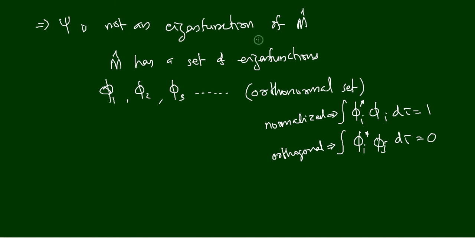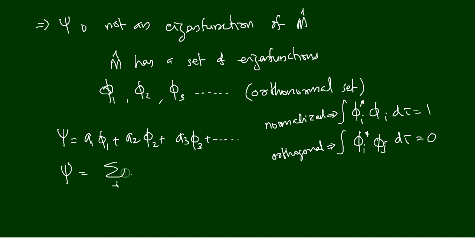Therefore, we can represent psi as a linear combination of these orthonormal functions, a1 phi 1 plus a2 phi 2 plus a3 phi 3 plus etc. Otherwise we can write psi is equal to sigma i a i phi i.